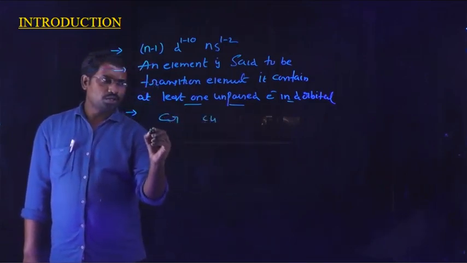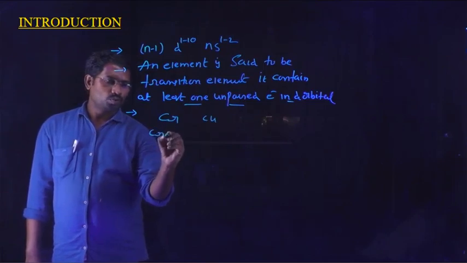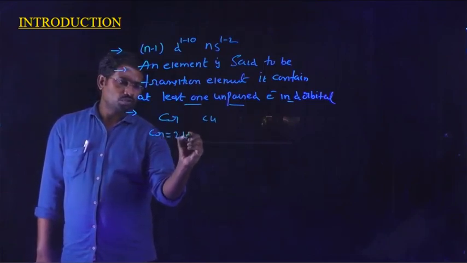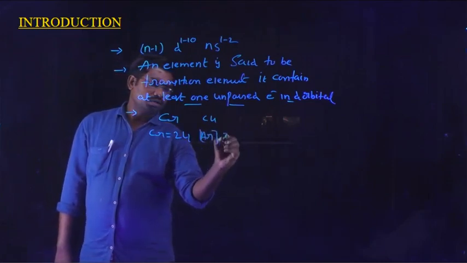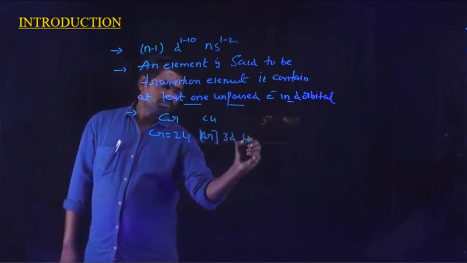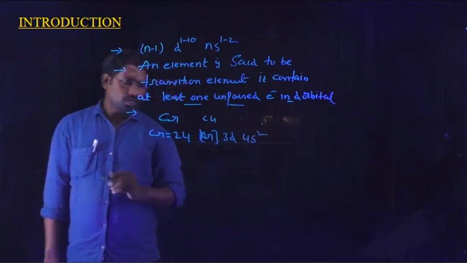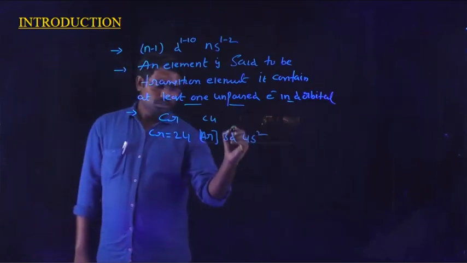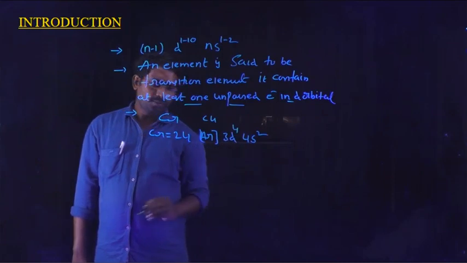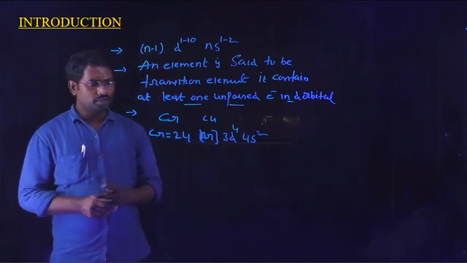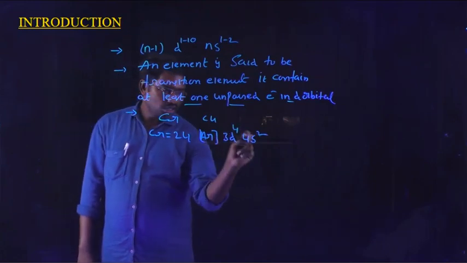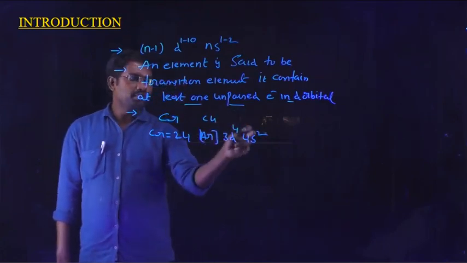For example, chromium has atomic number 24. Its general electronic configuration is argon 3d4 4s2. Argon is 18, 20, 24.